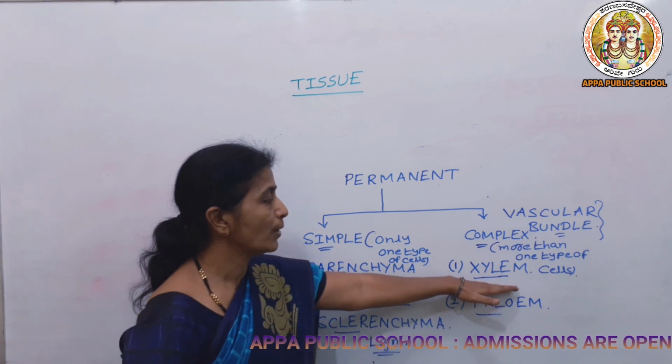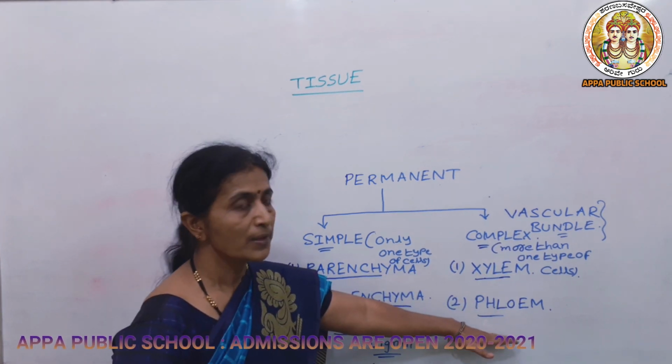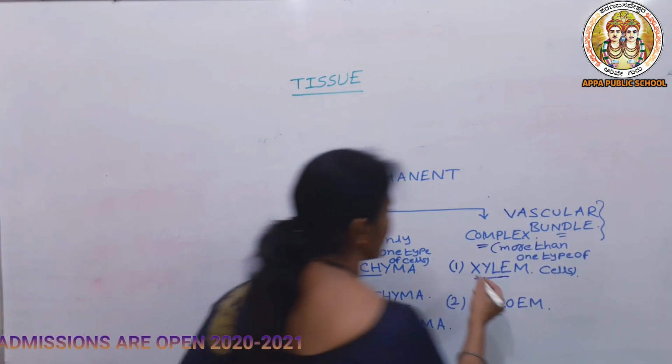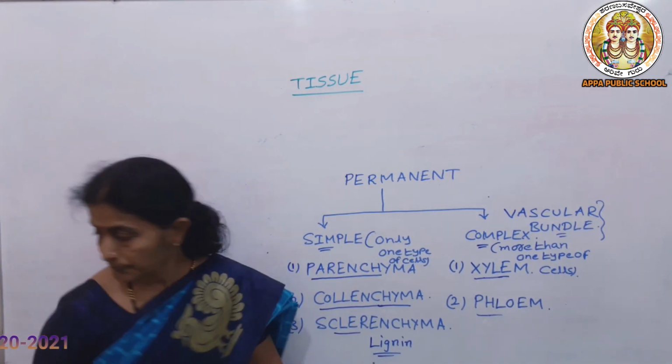So let us know about what are the main functions of xylem and phloem. The xylem tissue is considered as the water conducting tissue.